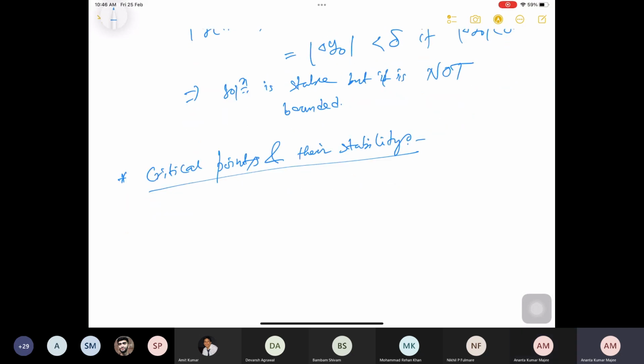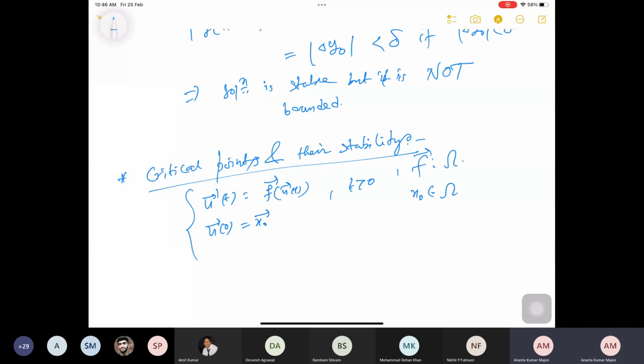So I will consider the autonomous system u vector prime of t equal to f vector of u vector of t, and u vector of 0 equal to x0 vector. So I am considering that the condition at t equal to 0 is my initial point. That is okay, meaning if we consider from t0 also the same thing holds. Already we know that f is a function from omega to R^n, where omega is an open subset of R^n, and x0 is in omega.